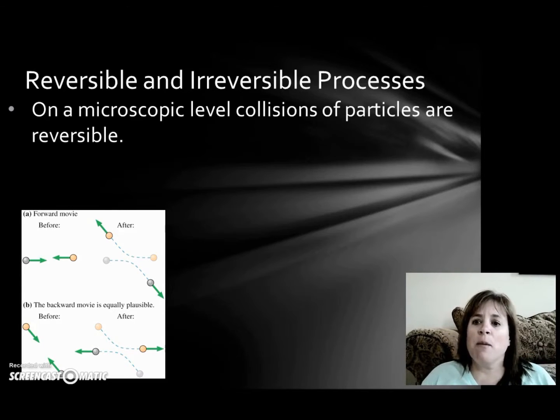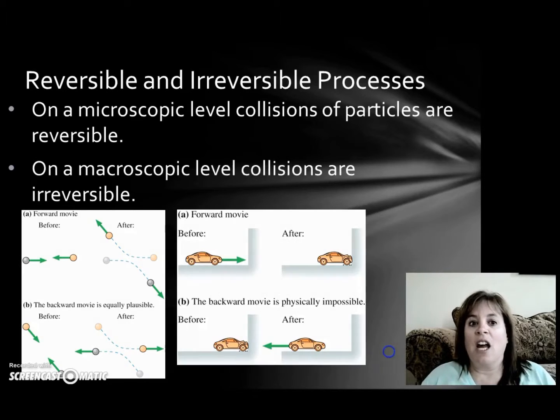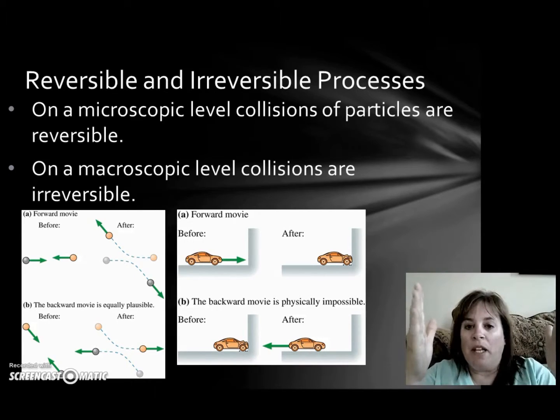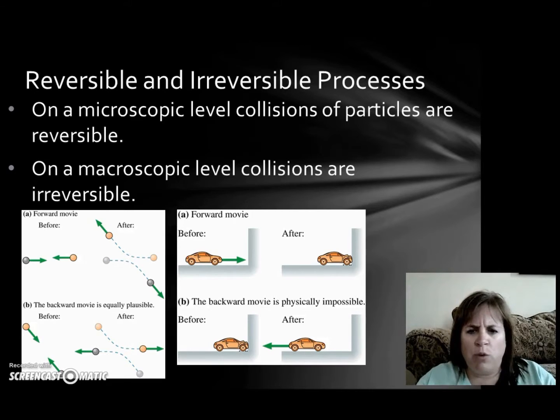But if we think about a macroscopic collision, like running a car into a wall, we see the forward process, that makes sense. The car is fine, and then whoosh. But the backward movie wouldn't make sense. How does a smushed car suddenly become unsmushed, right? It requires some energy, some effort, some work to get all those crumples out of the car. So that's a process that's macroscopic, and that's irreversible.